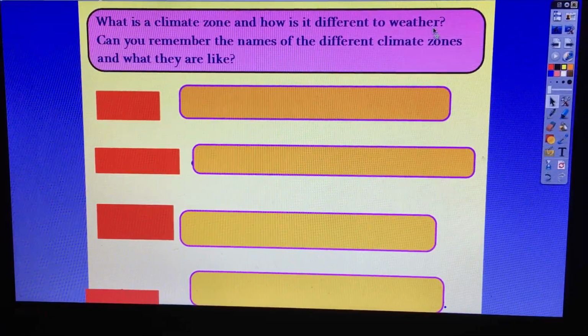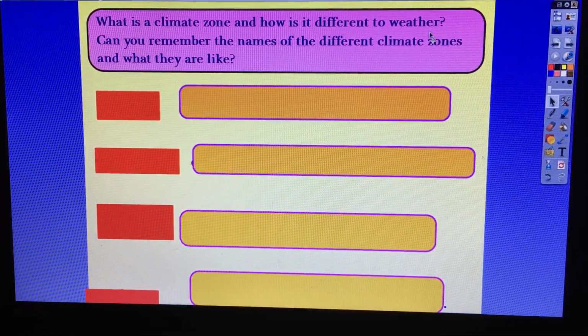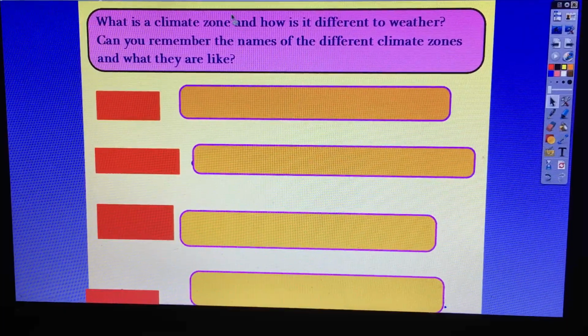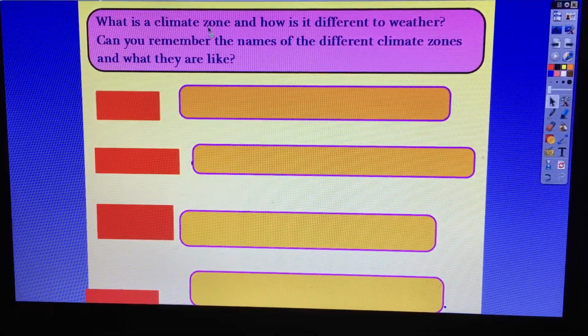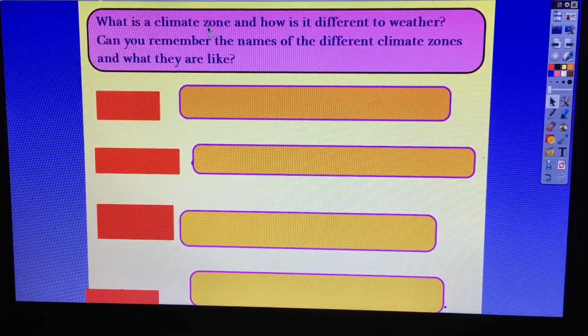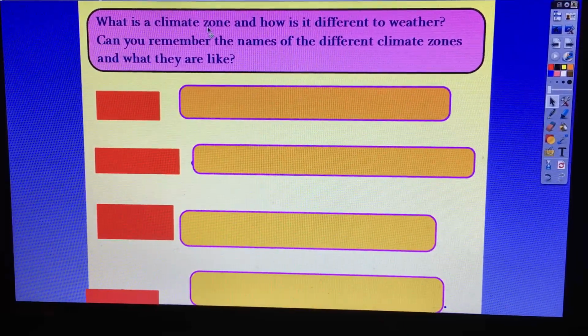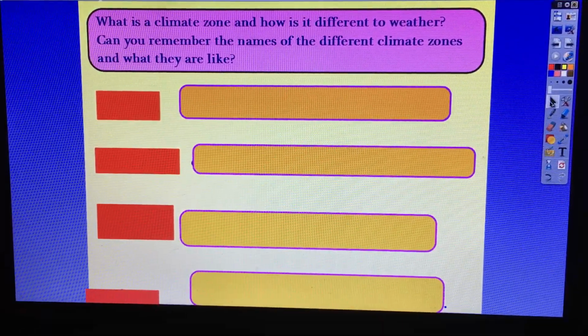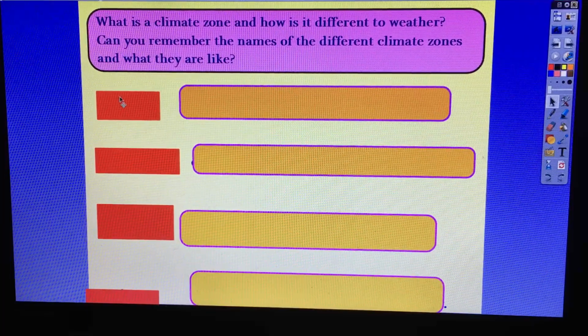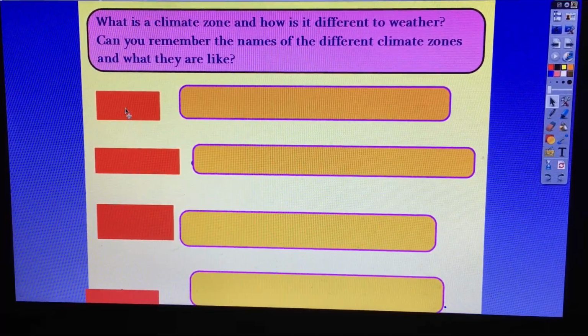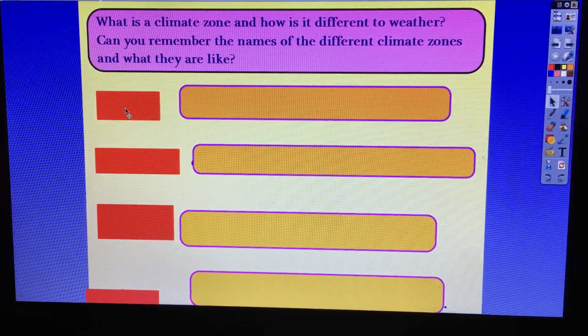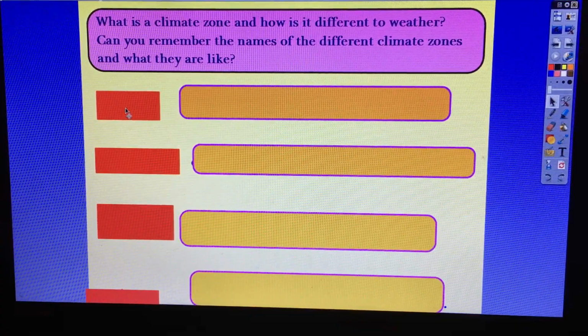So it's not just the weather that day, because the weather changes from day to day. What is the pattern of weather throughout the whole year? Does it have seasons? Is it cold at a particular time of year? Is it sunny at a particular time of year? Let's revise the climate zones that we have learnt so far. Can you remember the names? Pause the video, tell someone at home.